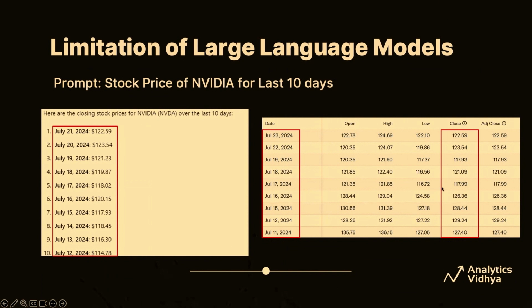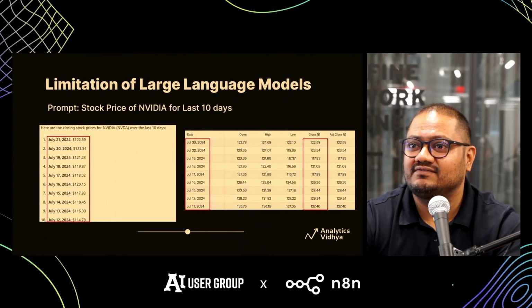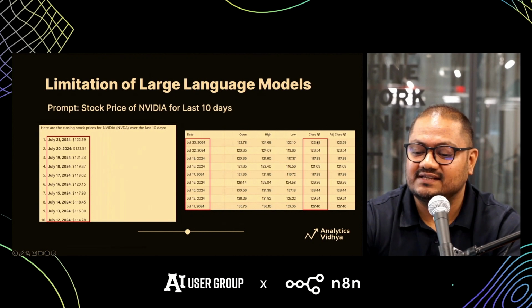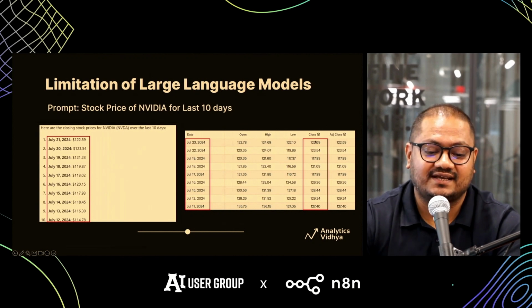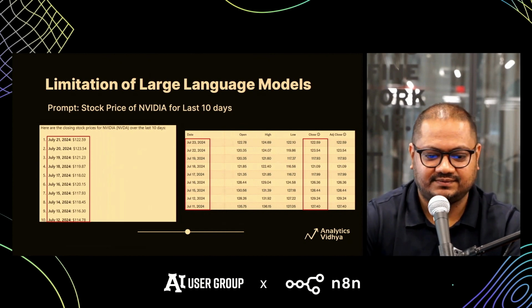But this is a query that I typed in this morning. The one on the right is the result that I got from Yahoo Finance, and the one on the left is what I got from ChatGPT. Bear in mind, ChatGPT does give the right answer sometimes, but not very reliably. For example, if you look at the closing price, it is indeed the correct one, but ChatGPT is giving the wrong date for it. In fact, let's just try it out.